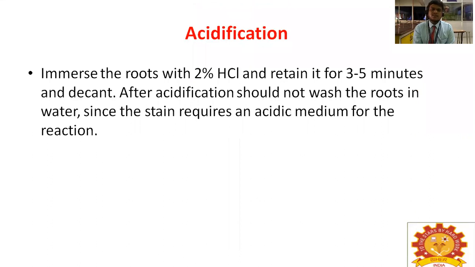After bleaching is done, we should go for acidification. If the root is not clear and the brown color has not disappeared, only then you go for bleaching, or else you directly come to acidification. Acidification is done by immersing the roots in 2% hydrochloric acid, retaining it for 3 to 5 minutes, and decanting. After acidification, you should not wash the roots in water since the stain requires an acidic medium for the reaction.